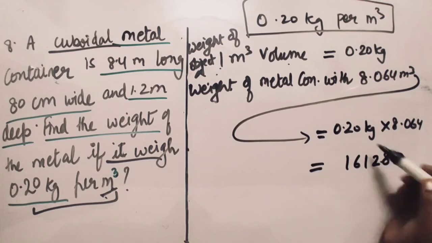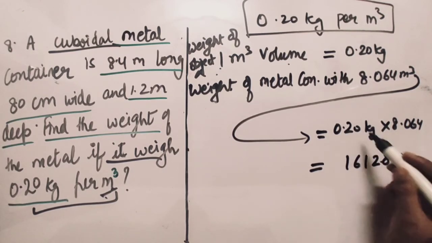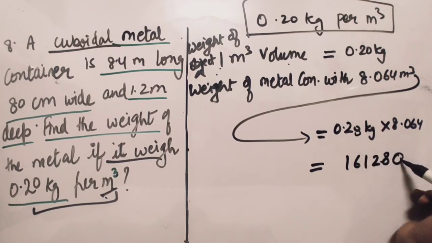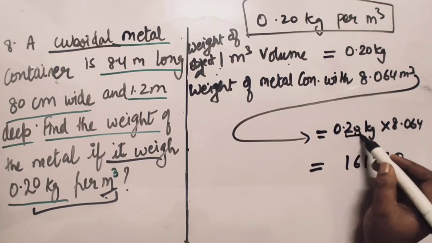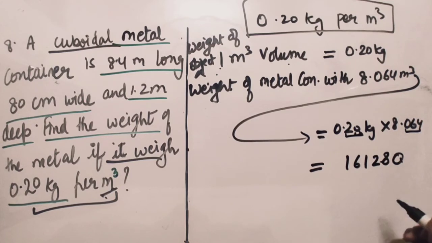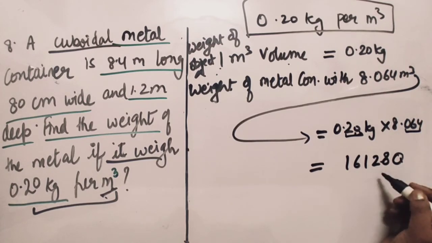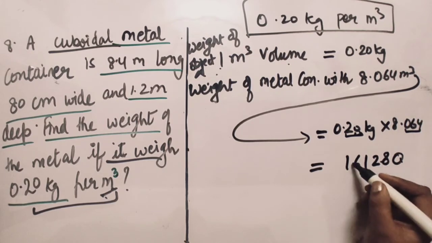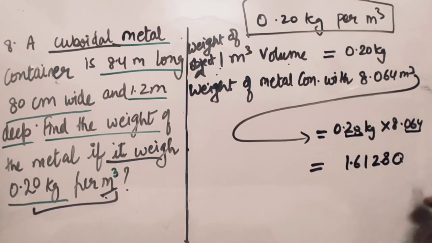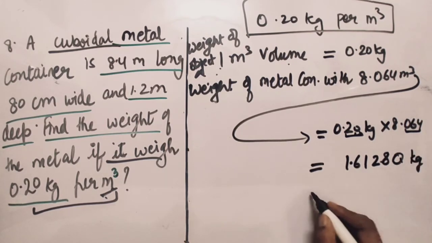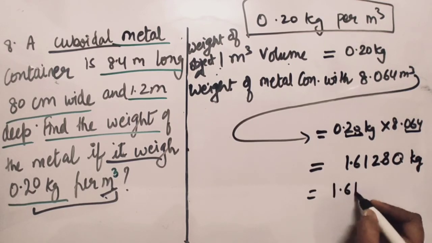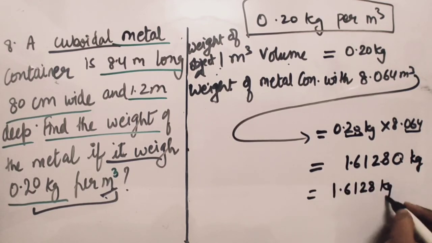2 4s are 8, 2 6s are 12, and 2 8s are 16, and 1 0 is here, so we have written it here only. Now we have 2 decimal places here and 3 decimal places here. From the right side we count the number of places, 1 2 3 4 5, so here we put the decimal. So it will be 1.6128 kg.